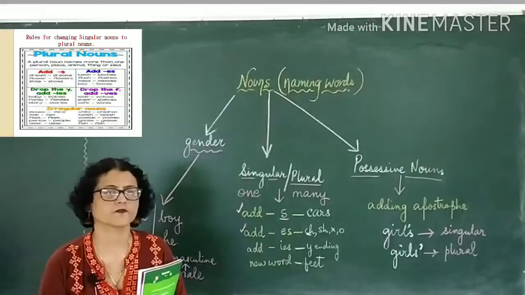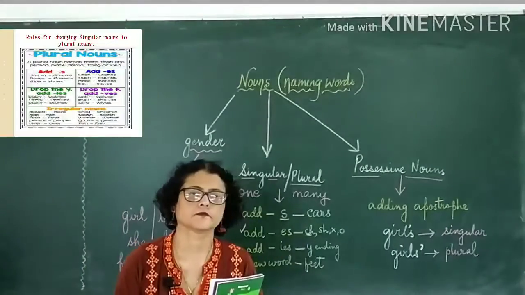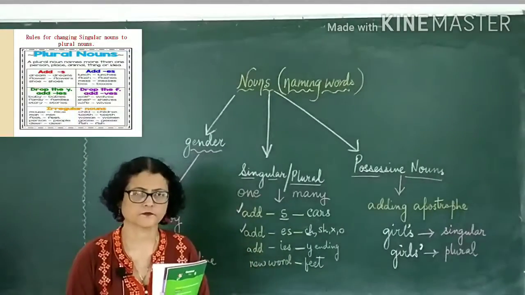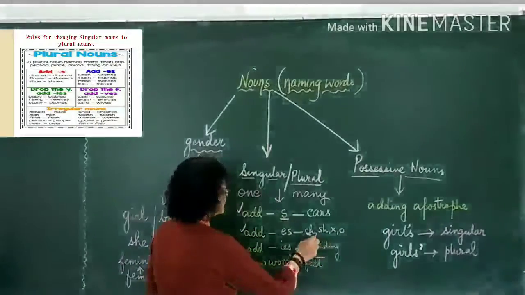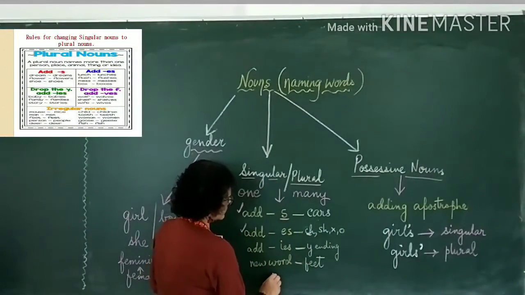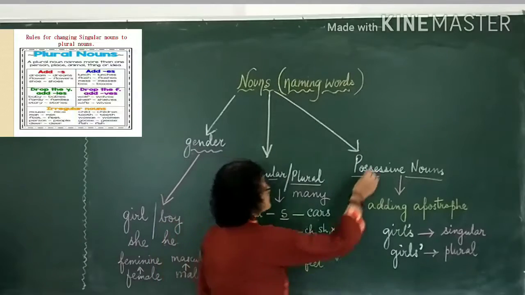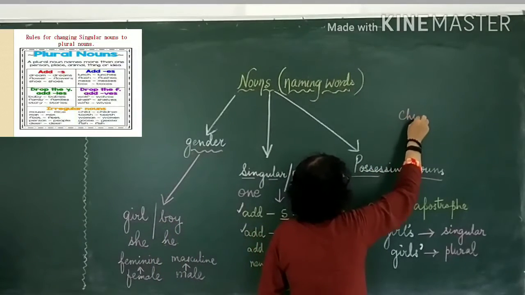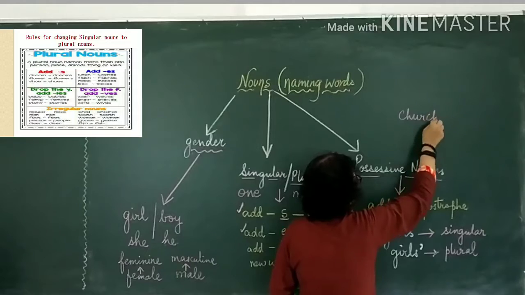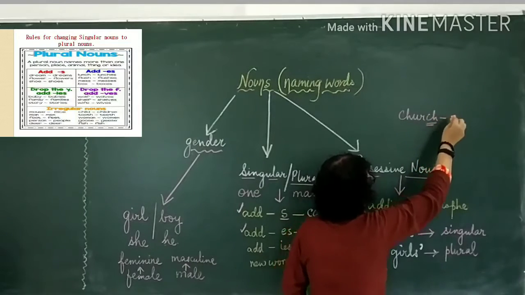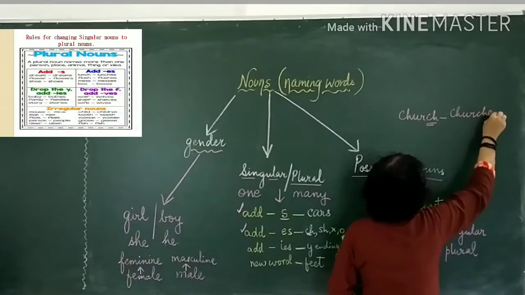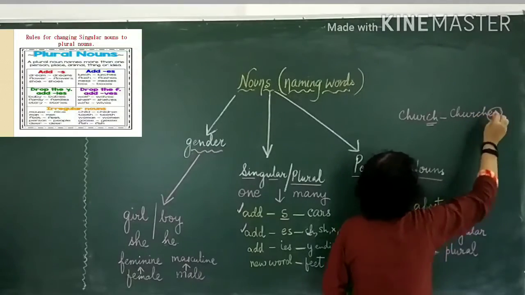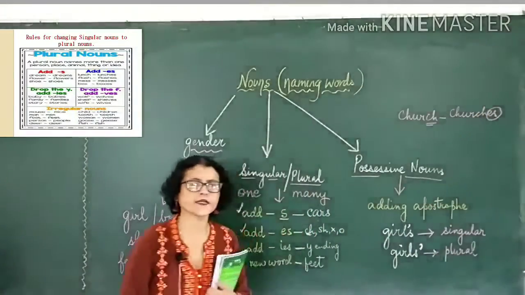Yes, like you have church, bunch. तो उसमें क्या करना है? उसमें आपको एंड में ES लगाना है. So it will become church, and I make it churches. I don't add just an S.